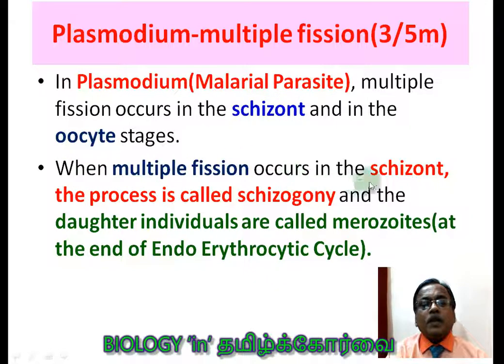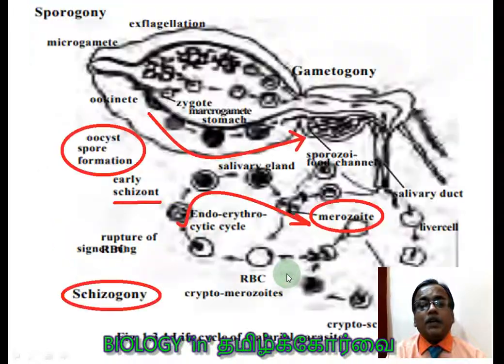When multiple fission occurs in the schizont, the process is called schizogony. So what is schizogony? They can ask. The multiple fission which occurs in the schizont stage of the Plasmodium is called schizogony. And the daughter individuals are called merozoites. What are merozoites? The daughter individuals produced by the schizont at the end of the what cycle? Endoerythrocytic cycle, which occurs in the human RBC.